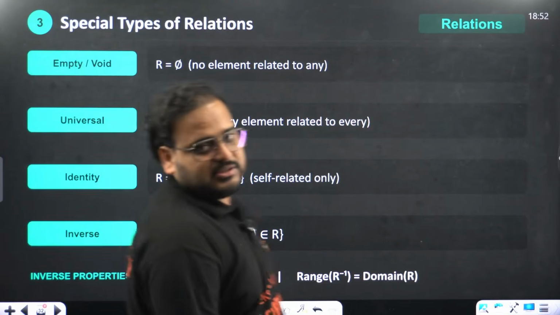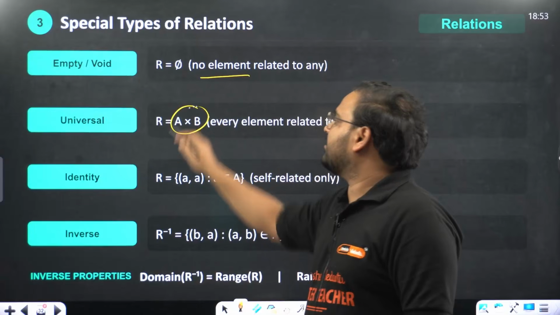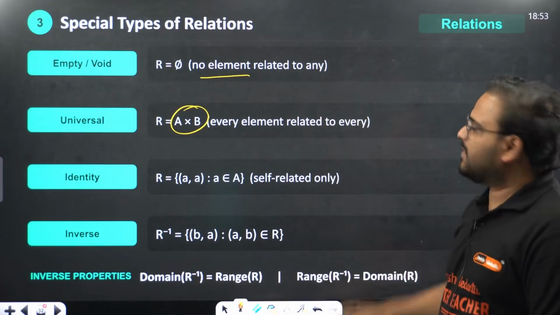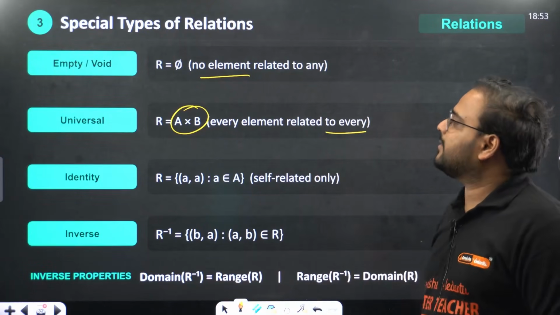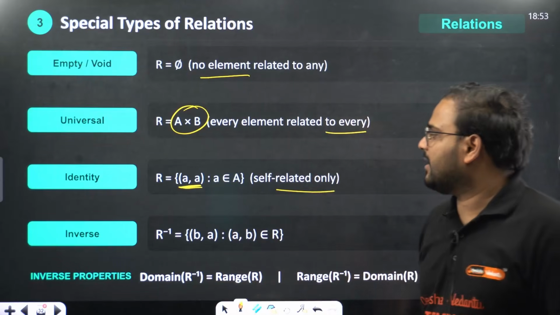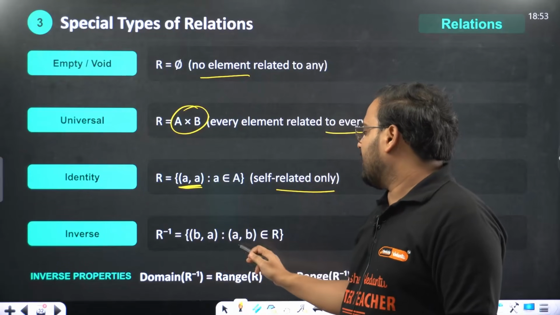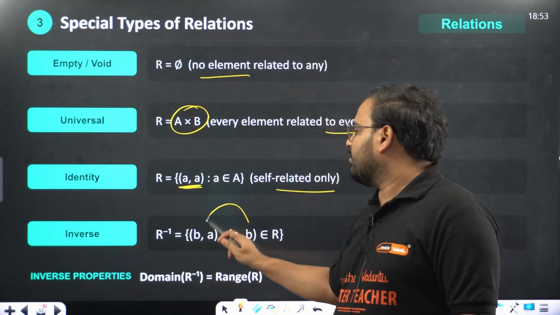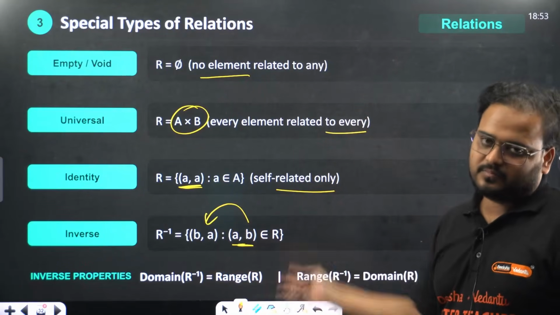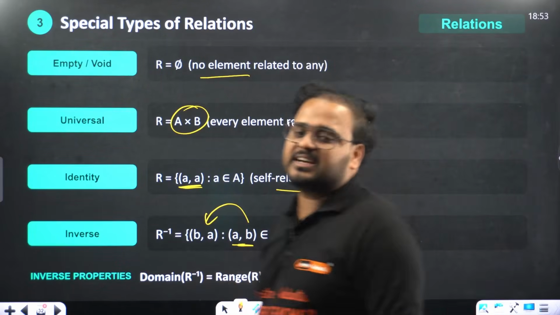Special types of relations: empty relation, which has no element; universal relation, which has every element from the Cartesian product. Every element is related to every single element. Identity relation is just to itself, A to A. Inverse is very simple. R inverse is, if you are writing (a, b) over here, for every (a, b) you will have an inverse relation (b, a), just the opposite. What happens in inverse? Domain and range interchange.